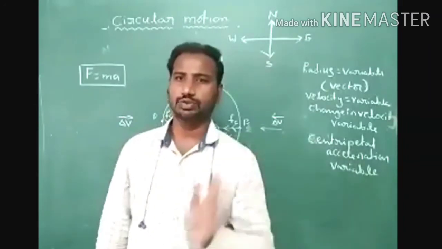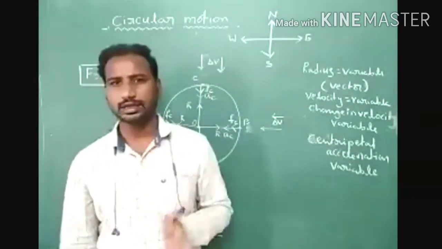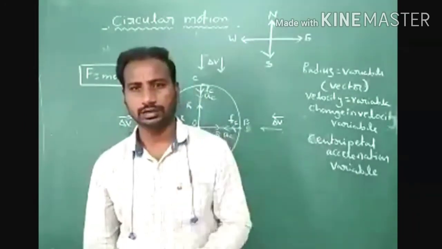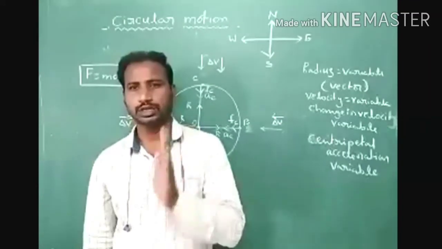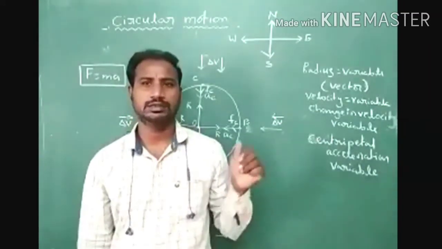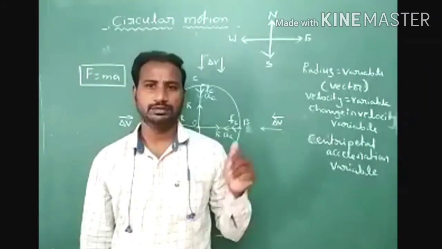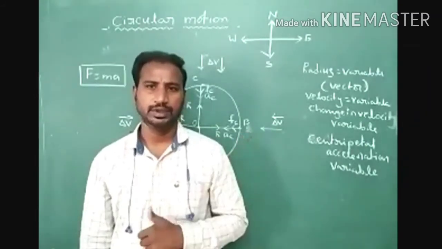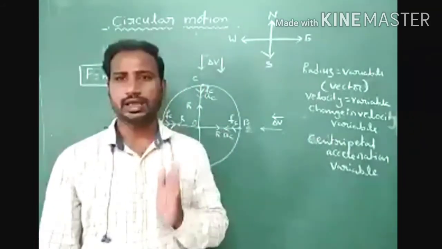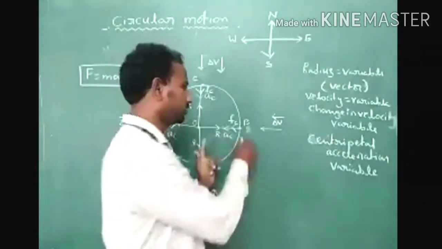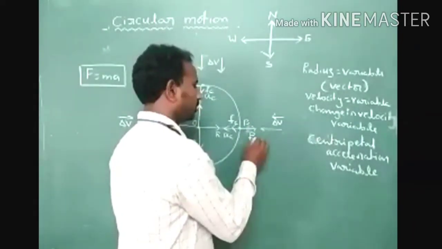Centrifugal force is a pseudo vector, an imaginary vector. This vector always acts opposite to the real vector. Pseudo vectors always act opposite to the real vector. Here, the real vector is centripetal force. Centripetal force is a real vector, but pseudo force is an imaginary vector, and that vector acts opposite to the real vector. So we have to represent its direction opposite to centripetal force.